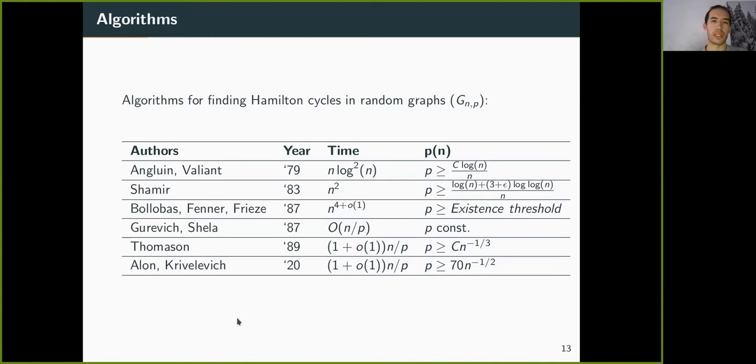And there was less of a focus on the runtime. This is why the runtimes here are n² and n⁴. But these are all polynomial runtimes, which is significant for the P versus NP question. Later, there are results by Gurevich, Shelah, Thomason, Alon, and Krivelevich, which also showed some improvements there. They actually use the adjacency matrix model, and therefore their times are optimal. And they can show their results down to a p of 1 over square root n.